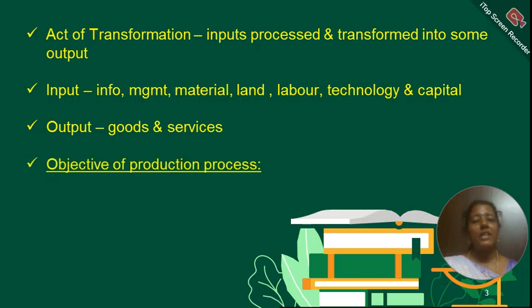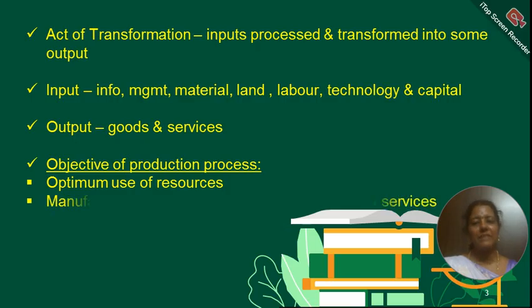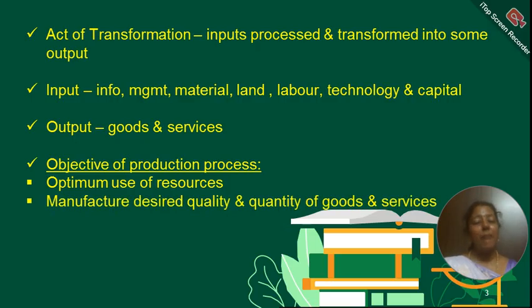See the objectives of production process. The main objective is optimum use of resources. So the available resources like inputs have to be used optimally. That is, maximum benefits have to be derived from the minimum inputs. And the manufacturing of desired quality and also quantity of goods and services. So these two are the objectives of production process.